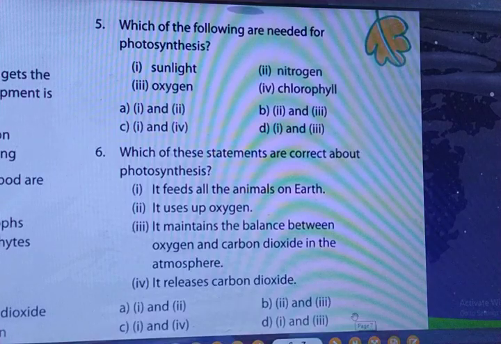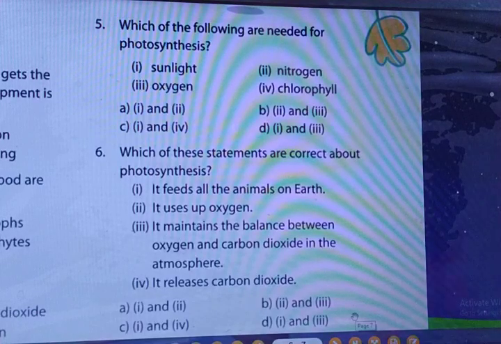As in the very short question answers, I have already explained photosynthesis. In photosynthesis, especially sunlight and chlorophyll are required, right? So the right answer will be first and fourth. Which option is there? C.